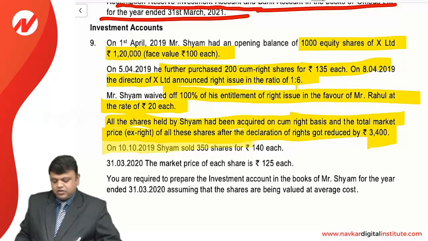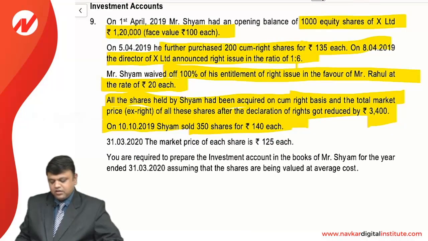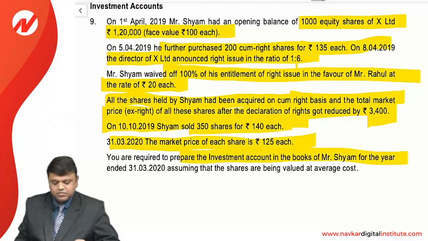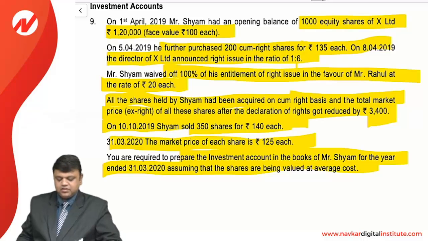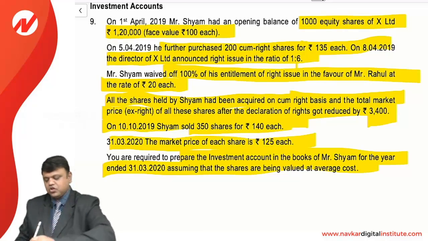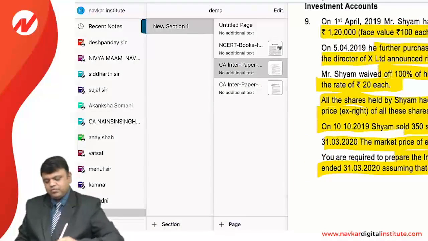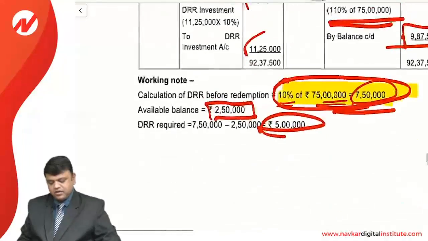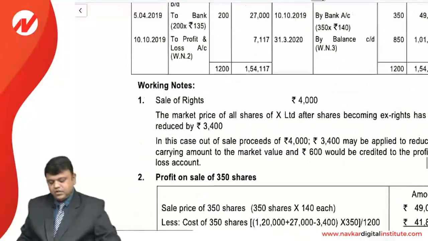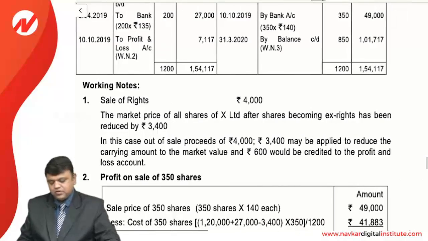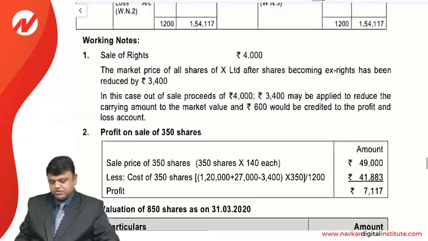On the 10th of October, Shyam sold all 350 shares at 140, and the market price of each share is 125. You are required to prepare the investment account in the books of Shyam for the year ended 31st March, assuming that the shares are being valued at average cost. So here we need to prepare the investment account. But first of all, we need to have a working notes calculation.